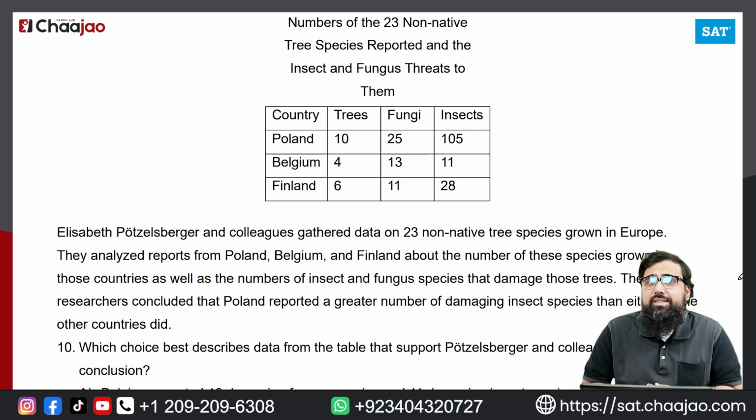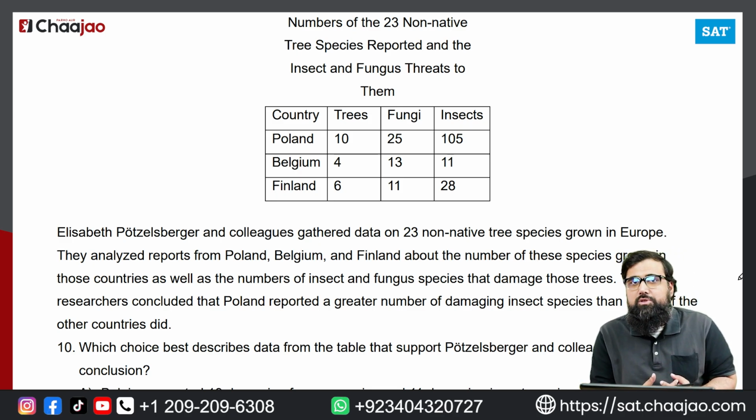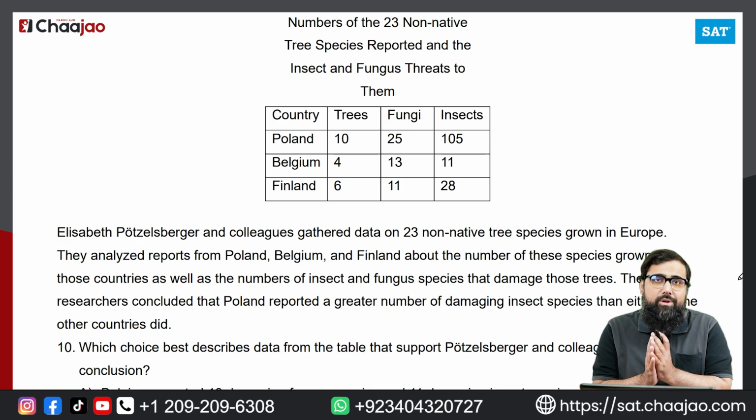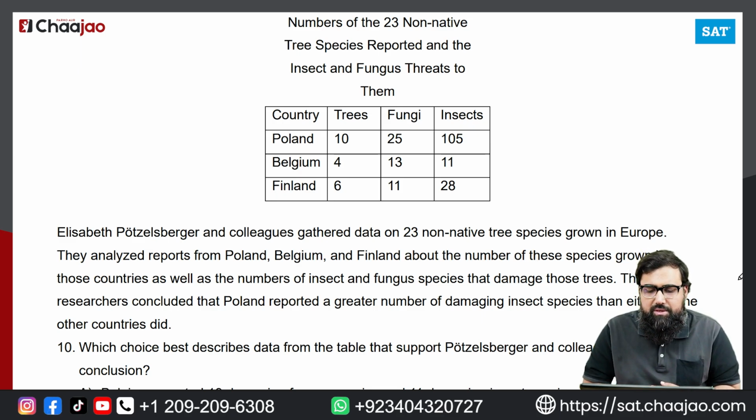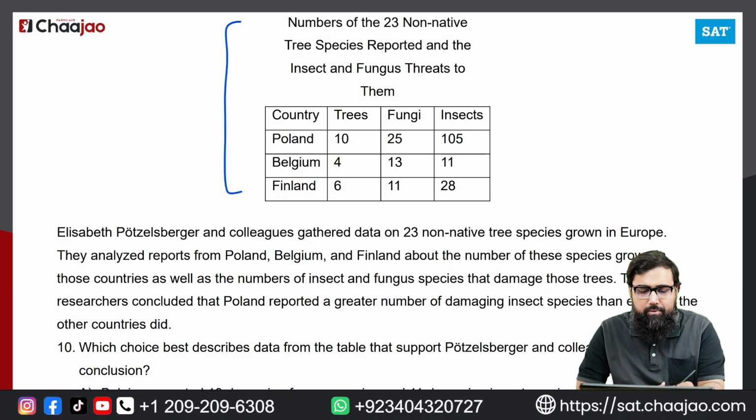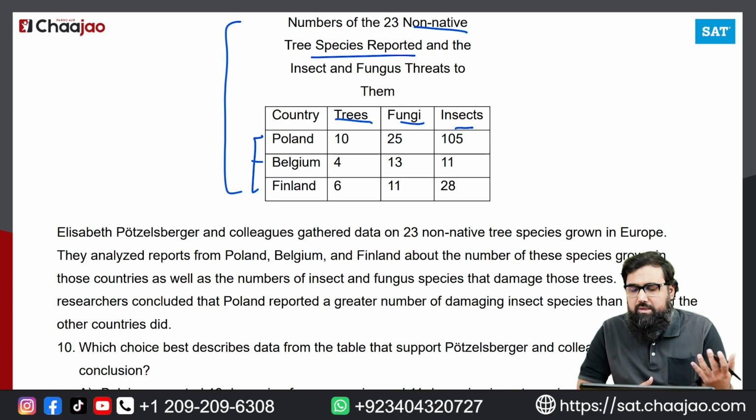These questions, guys, are relatively easier because if you understand the graph well, if you're good with numbers, if you're good with translating those numbers into paragraphs, you can get a good score on this, and I can guarantee that. So let's look at the next question. Again, we have a command of evidence quantitative question. So we have a graph that pretty much talks about three categories, and these categories are non-native tree species reported, and then we have three countries about it. So apparently this is what we see from it.